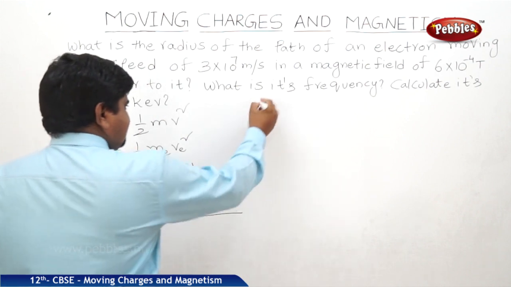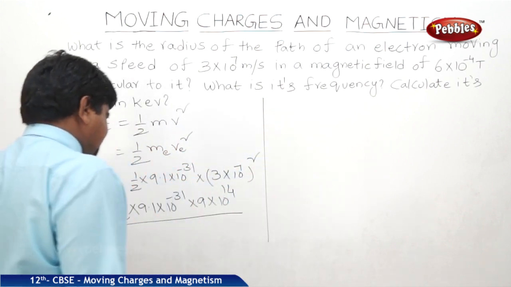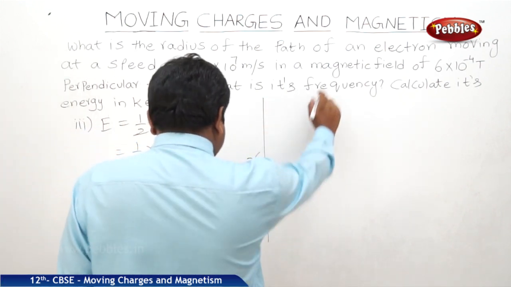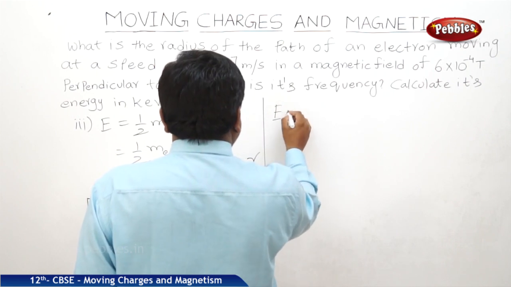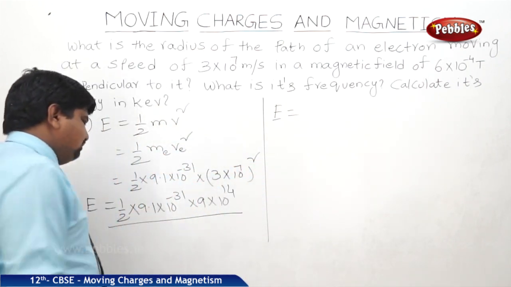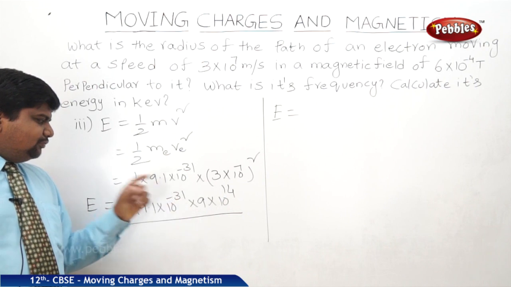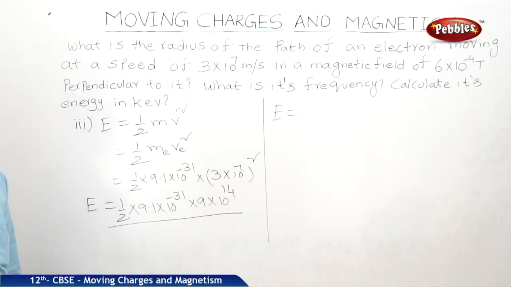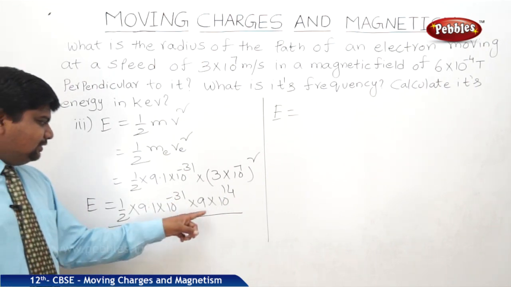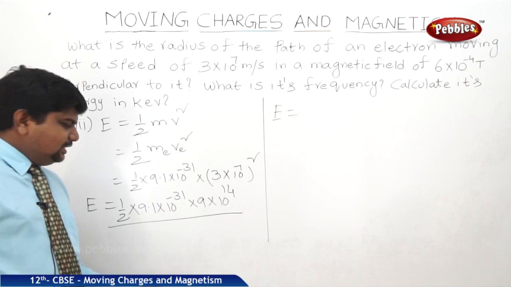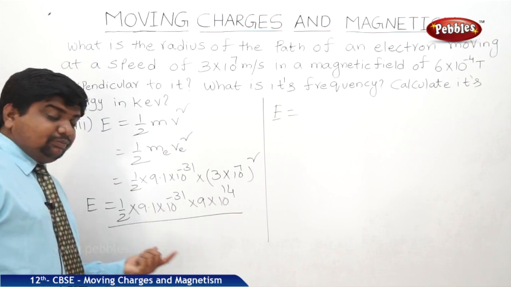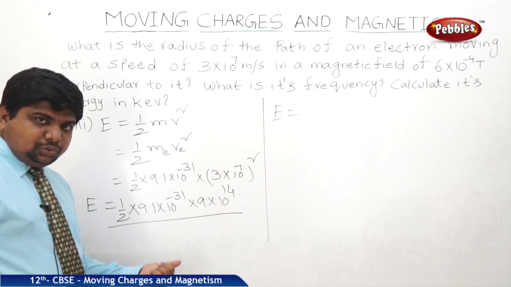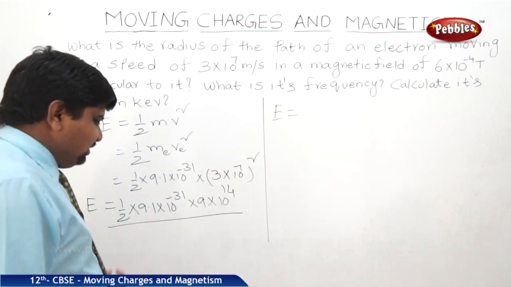So if this is the case, we should multiply to find out the answer. So we will get energy is equal to 9 into 9.1, 10 to the power of 14, 10 to the power of minus 31, 10 to the power of minus 17. So 9 into 9.1 is approximately equal to 81.9 by 2, approximately 41 or 40.5.